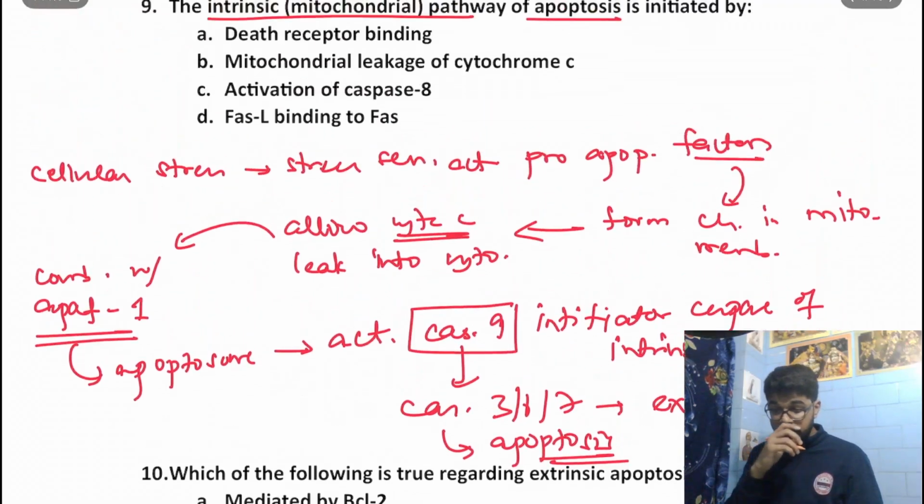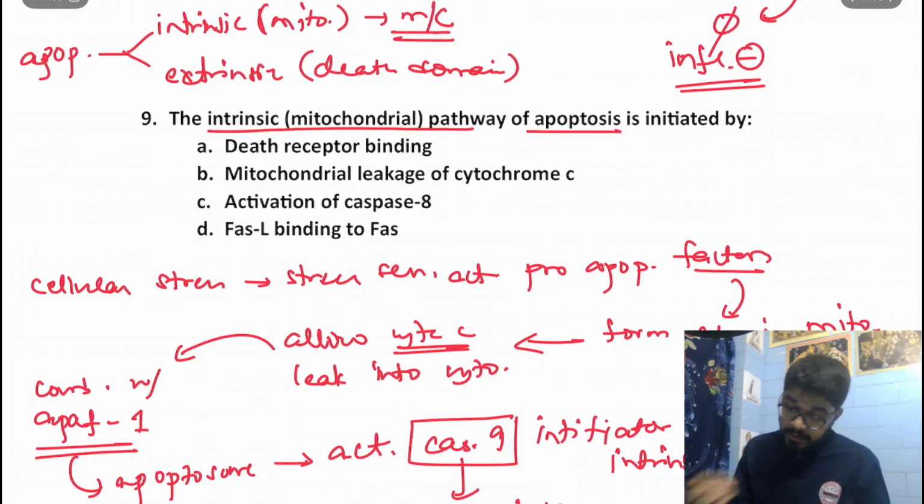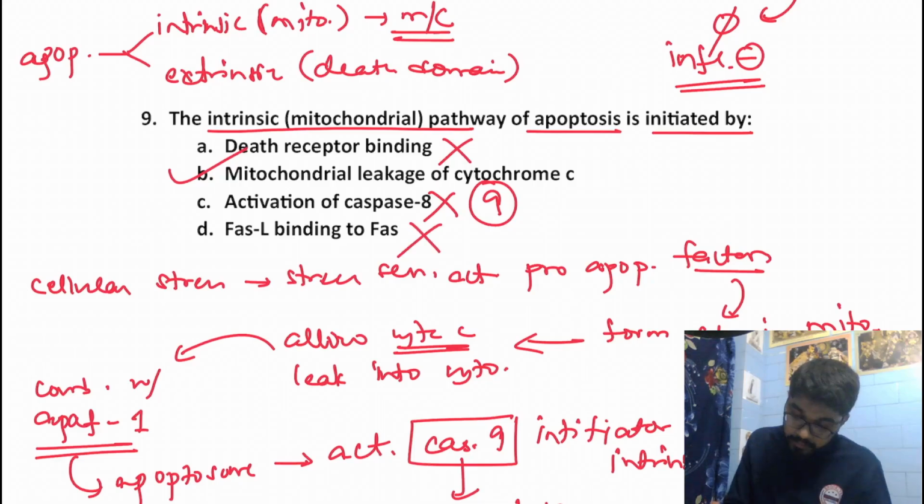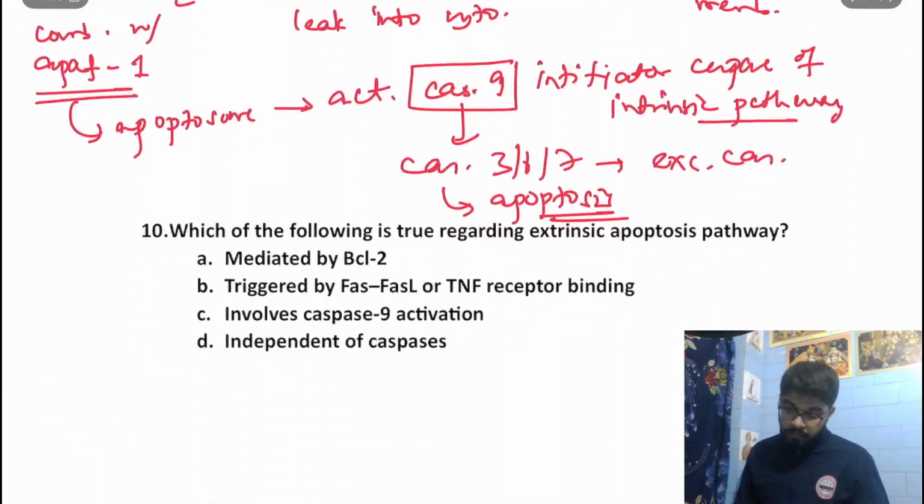Okay. Now let's have a look into the options. The intrinsic pathway of apoptosis is initiated by death receptor binding, no. Mitochondrial leakage of cytochrome C, that's a true statement. Activation of caspase 8, no, it would be caspase 9. Fas ligand binding to Fas, no, that's again a false statement. That is a part of the extrinsic pathway. The answer would be B. Okay. Moving on to the next question.